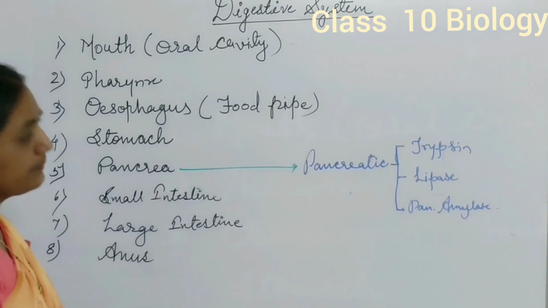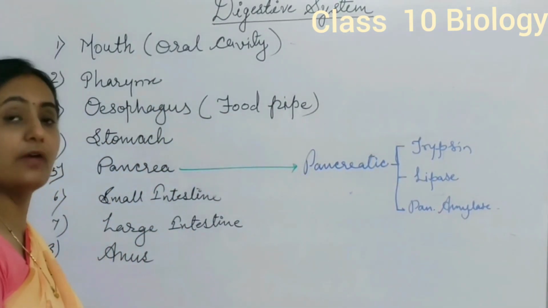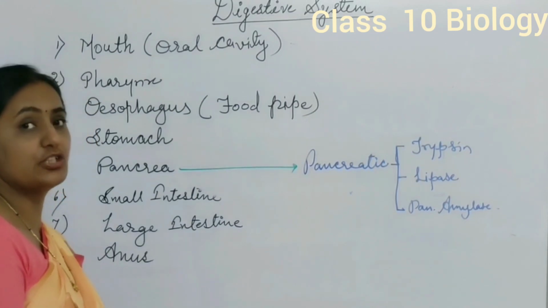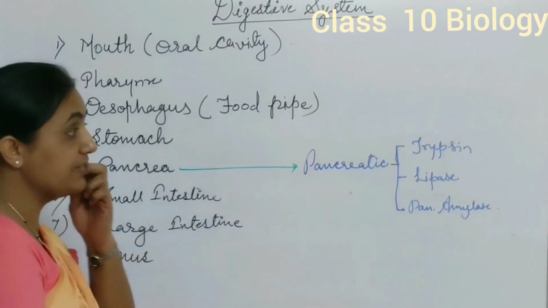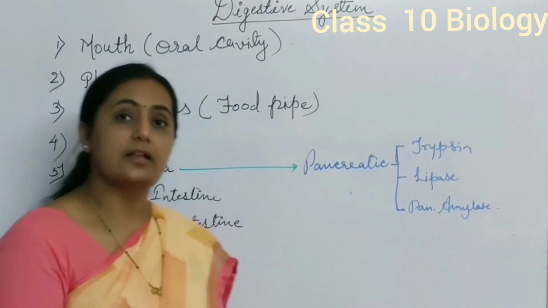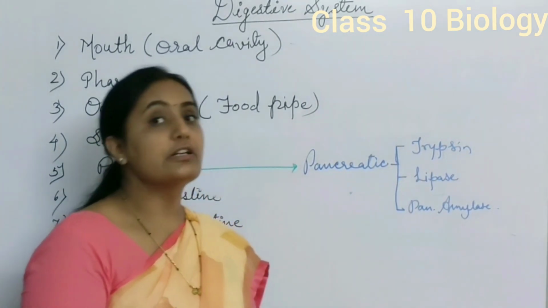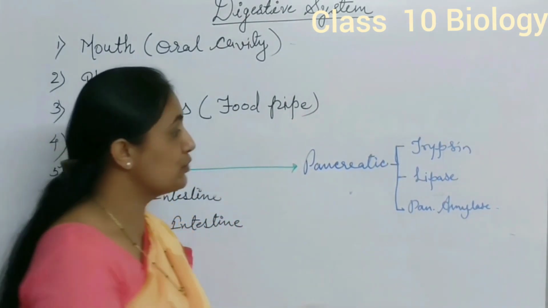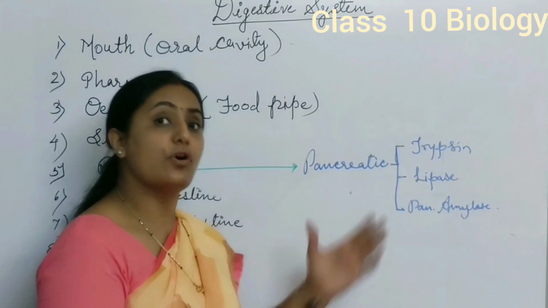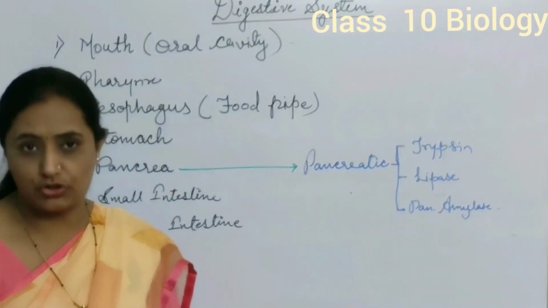Trypsin helps for digestion of protein. Like in stomach we have seen pepsin is the digestive enzyme which helps for digestion of protein, and here in pancreas trypsin is there which helps for digestion of protein. Lipase works on fats. It helps for breakdown of fats. That is called as emulsification of fats.